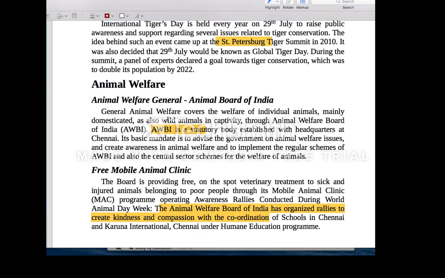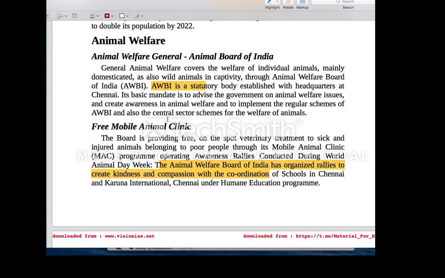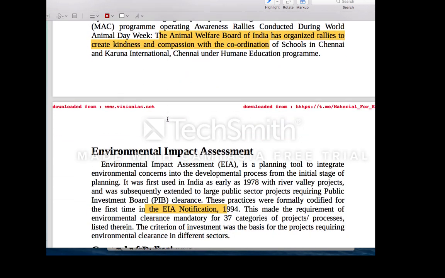And then you have the Animal Welfare Board. This is a statutory body under the Prevention of Cruelty to Animals Act. That is also a very important thing, because of the corona issue and bats and all, this is also a very important issue. It is always in the news.